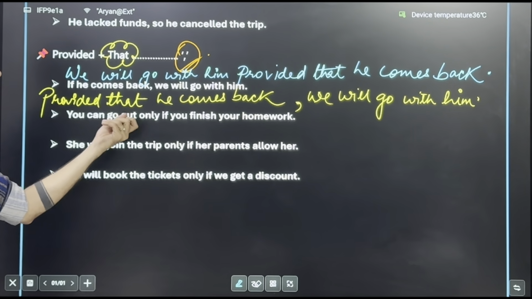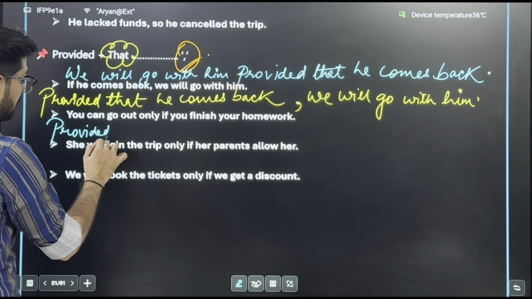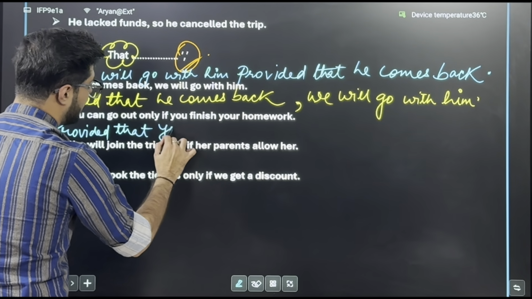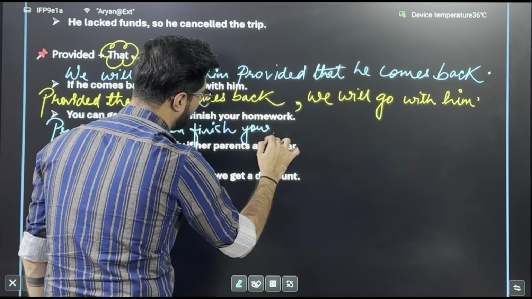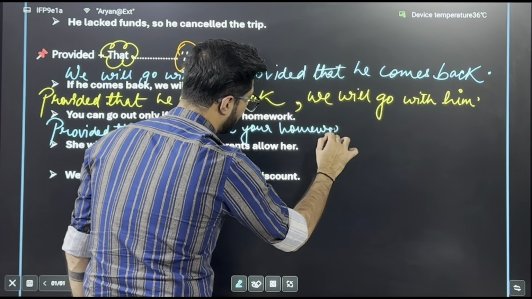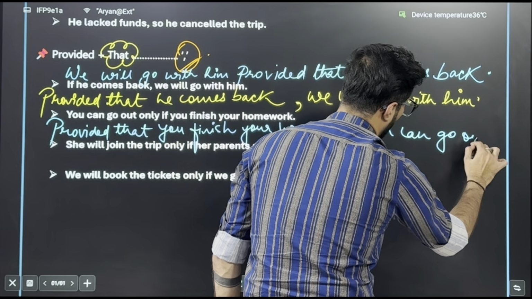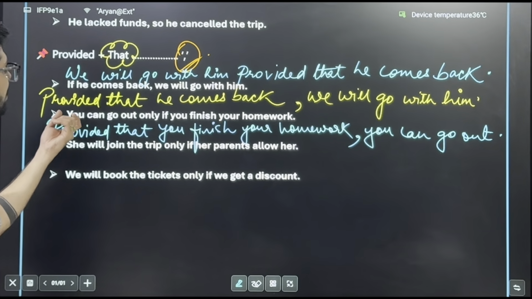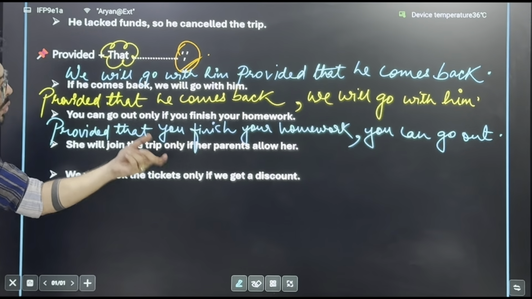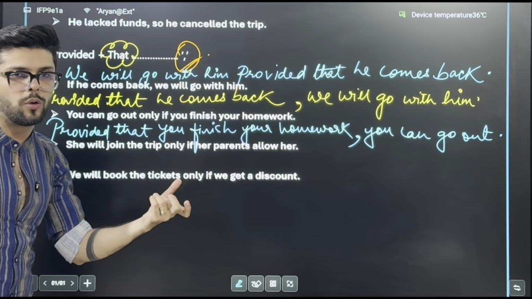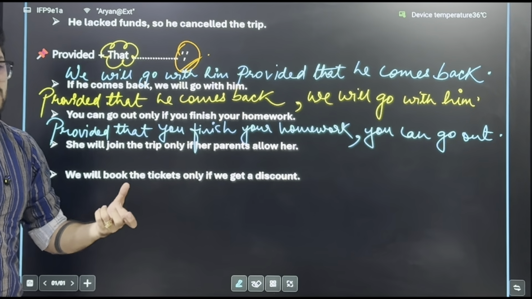You can go out only if you finish your homework. Provided that you finish your homework, comma, you can go out. Okay? You can go out only if you finish your homework; provided that you finish your homework, comma, you can go out. You can go out provided that you finish your homework. That could be another version of sentences with provided.